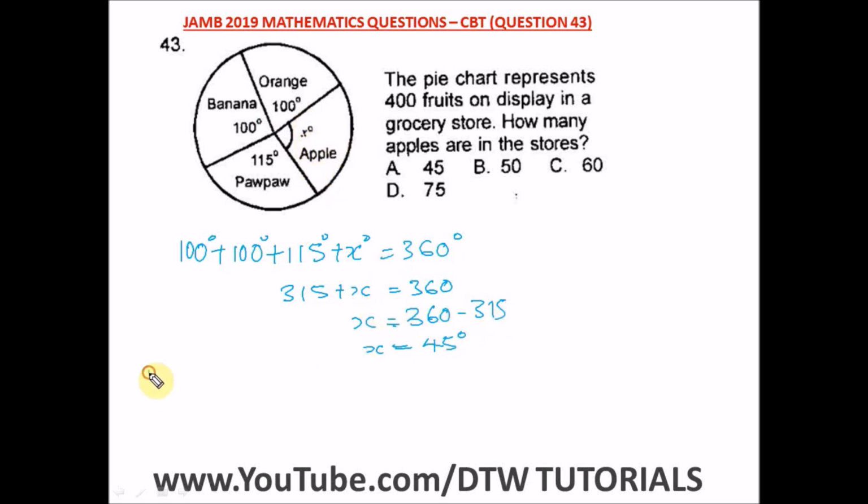So since we know that, now let's find the number of apples. Now to get the number of apples is just simply 45 divided by the total angle, which is 360, times our total number of fruits, to know how many apples we have. So from here, this 0 cancels out this 0, and if you punch in your calculator, we're going to have 50. So our answer is 50. So we have 50 apples in the grocery store, and our right option here is option B.